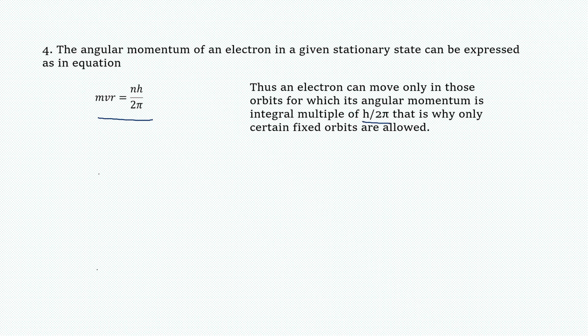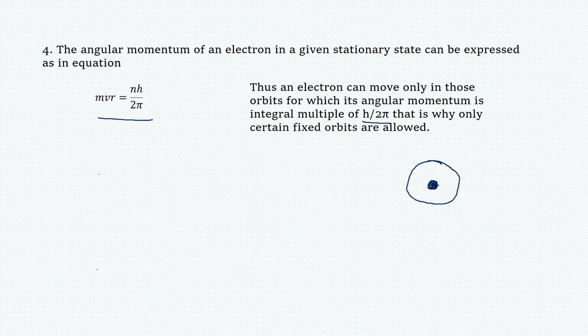That is why only certain fixed orbits are allowed. Now you see here, Rutherford mentioned that the nucleus is present at the center and the electrons are moving around the nucleus. He did not mention anything specific about orbits. And Bohr said that the electrons are moving around the nucleus, that is okay, but the electrons have certain fixed pathways.